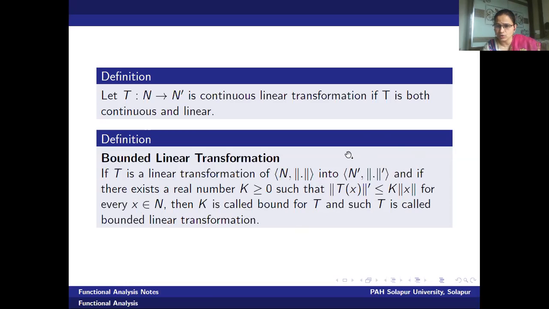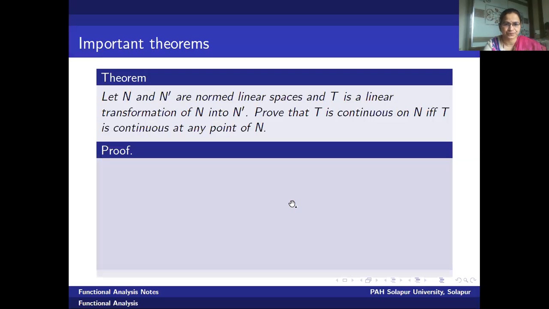Look at this inequality. This inequality is important. Norm dash is the norm acting on the codomain of the mapping T. Norm is the norm acting on the domain of T. Therefore, norm dash of T of x is less than or equal to k into norm of x is the condition given for the transformation T to be bounded. And whenever such a k exists, that k is called a bound for T.